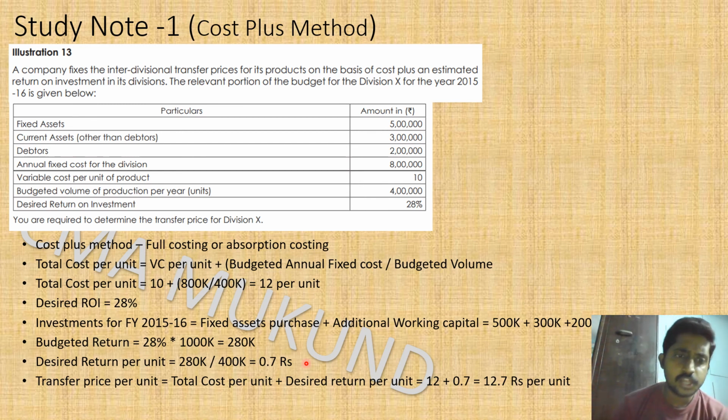So the transfer price per unit is the total cost per unit, which we have already found, which is 12 rupees, plus the desired return of 0.7. So 12 plus 0.7, 12.7 rupees, is the transfer price that we have fixed for this item as per the policy or guidelines given in the question.